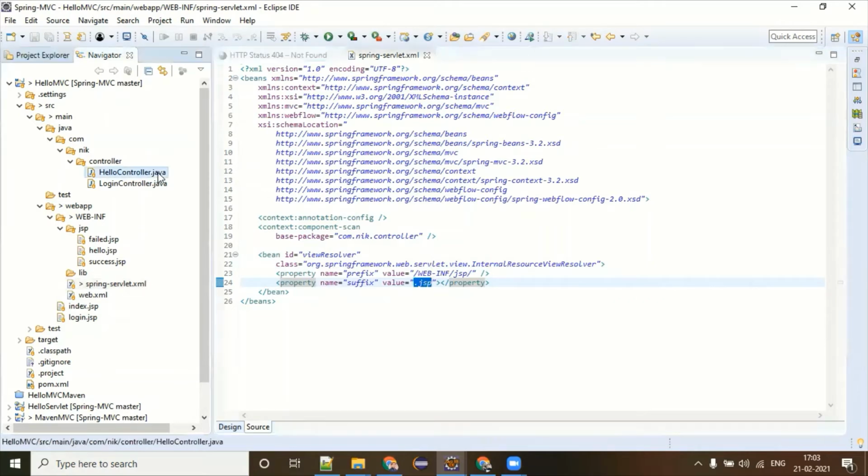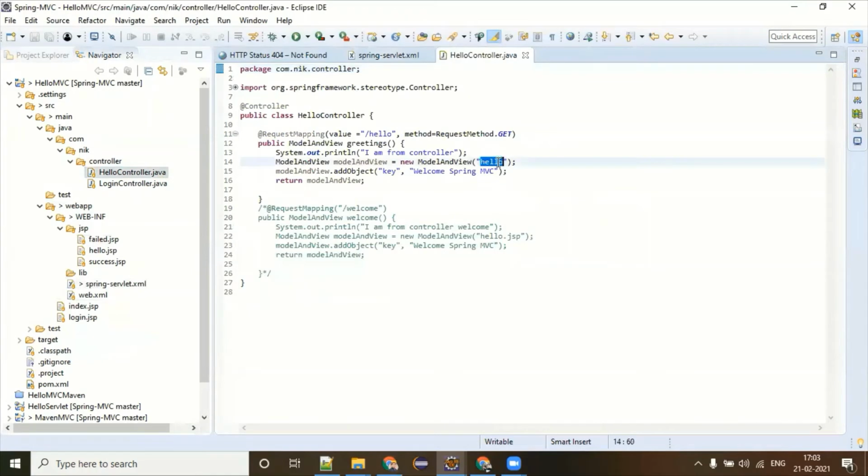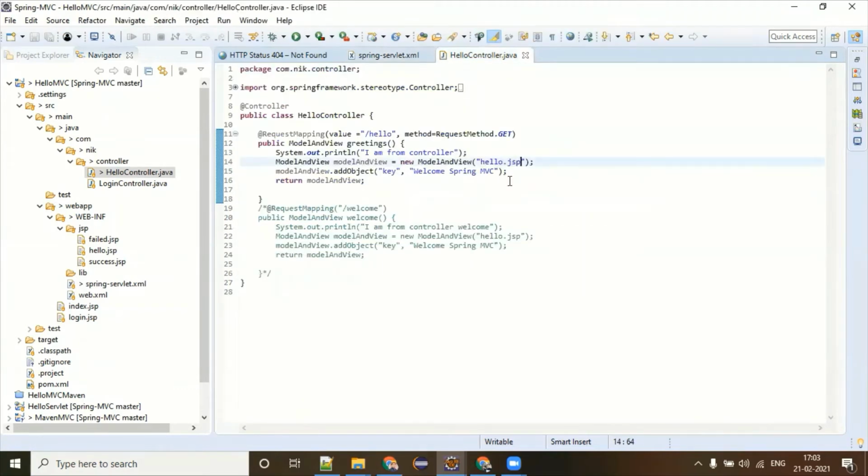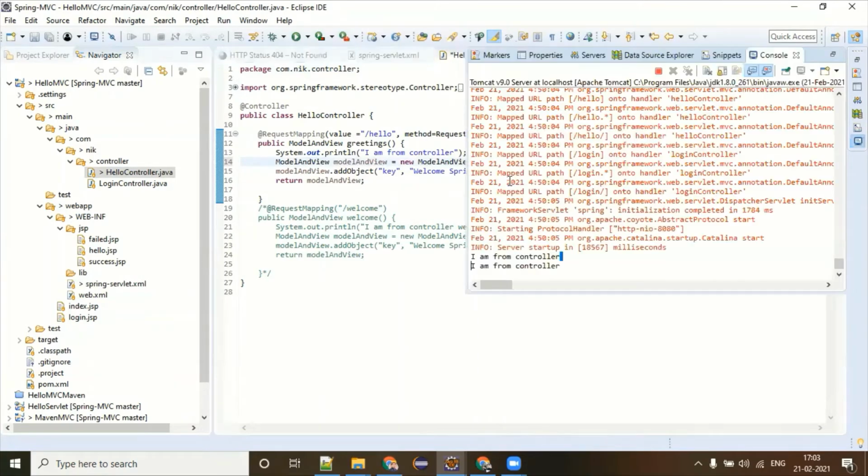If you have noticed in the hello controller, we are just giving hello. Actually, it should be hello.jsp, but still it has brought the data for you. The reason is, in this configuration, I have told that whatever view is coming, please add .jsp to it. And that is the reason your hello controller is able to give you the data back.